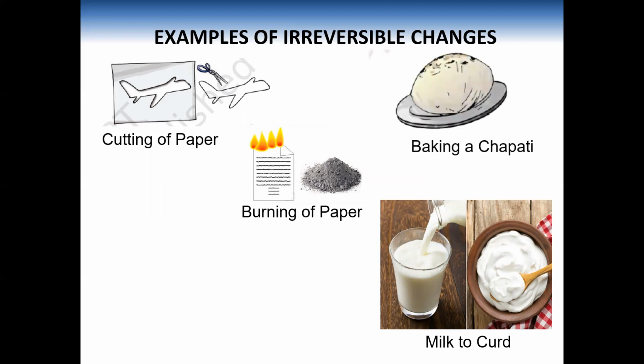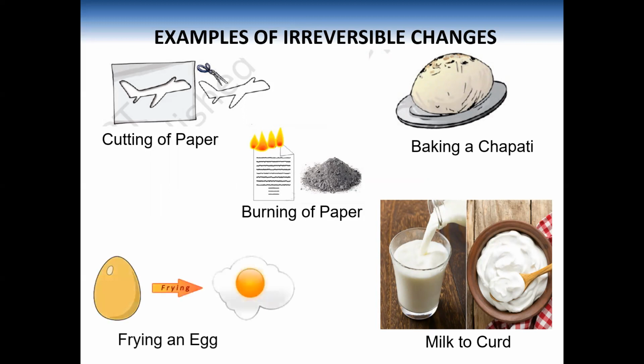Another good example is baking a chapati. This chapati cannot convert back into a ball of dough. Frying an egg. Egg is converted into omelette, but you will not be able to convert it back into an egg. So these are the examples of irreversible changes.